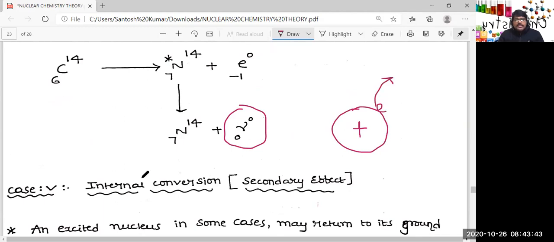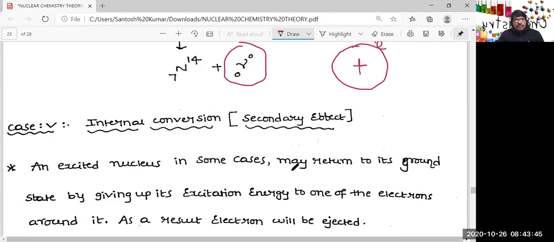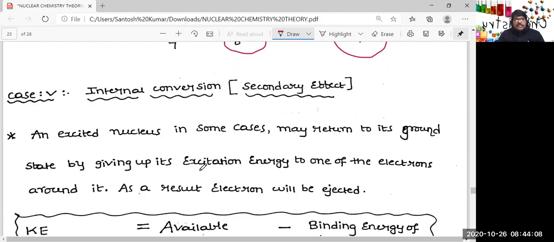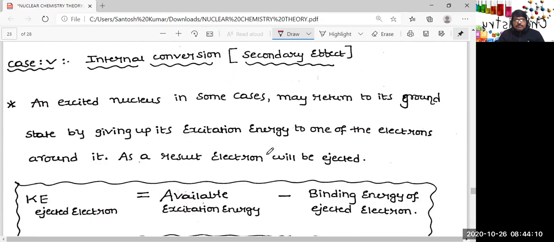So here, an excited nucleus in some cases may return to its ground state by giving up its excitation energy to one of the electrons around it. Around the nucleus there are electrons, and whatever energy is given out by the nucleus is absorbed by an electron, and the electron will come out. That means ionization of the atom will take place. As a result, the electron will be ejected.